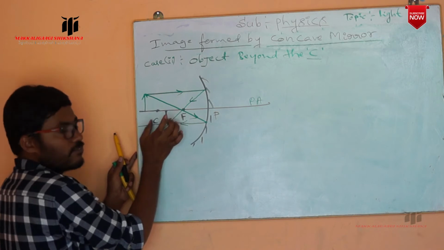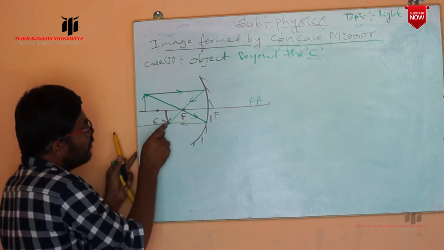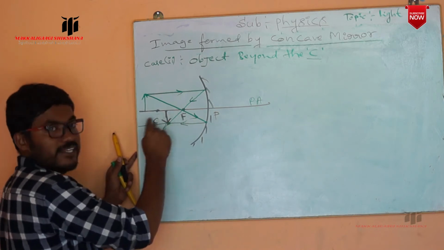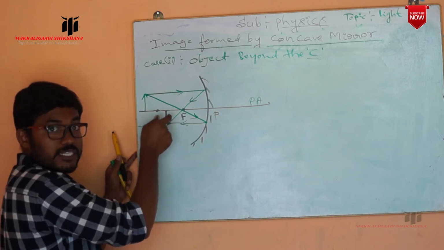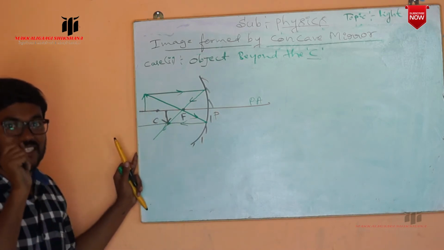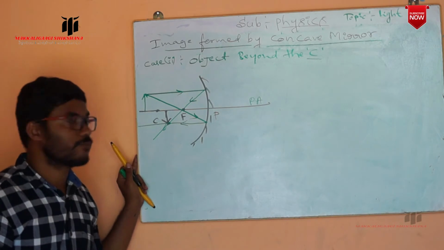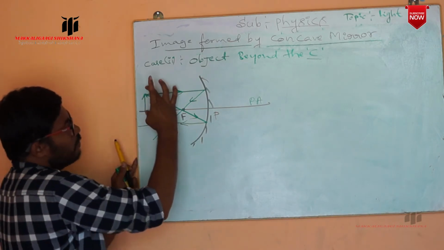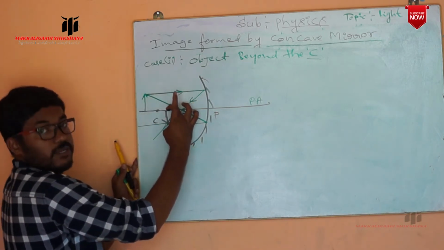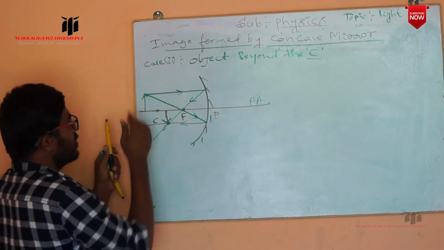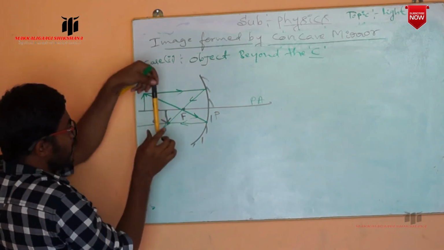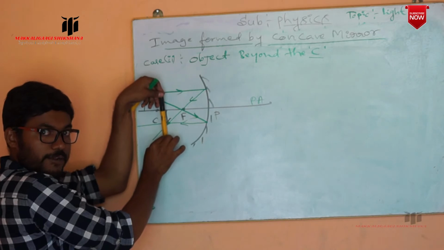See, this is the center of curvature and this is the focus. The image is formed between the center of curvature and focus. That is the position of the image. Now this is the size of the object you have taken, and this is the size of the image. You have placed an object like this, but the image is formed in this manner.